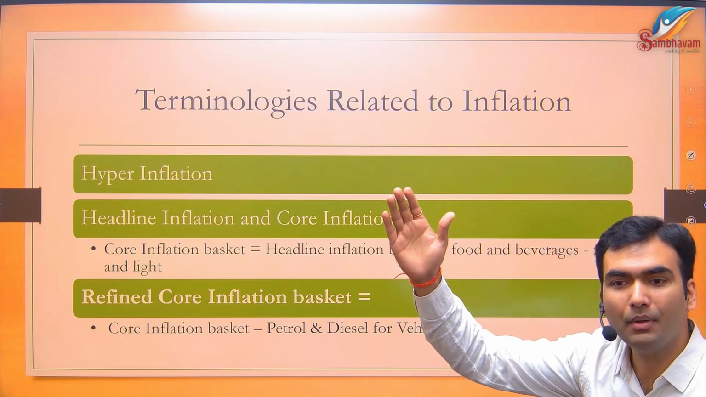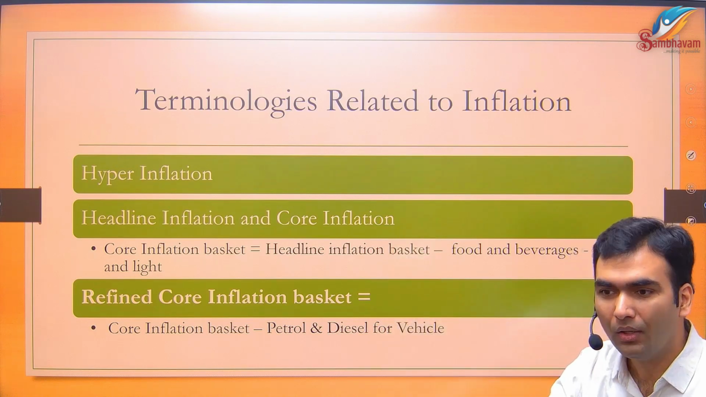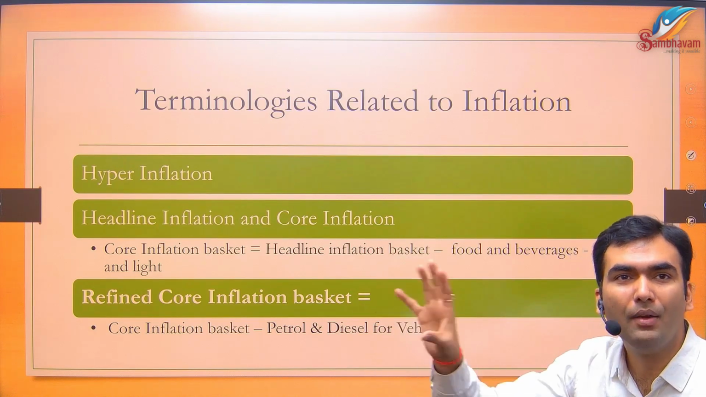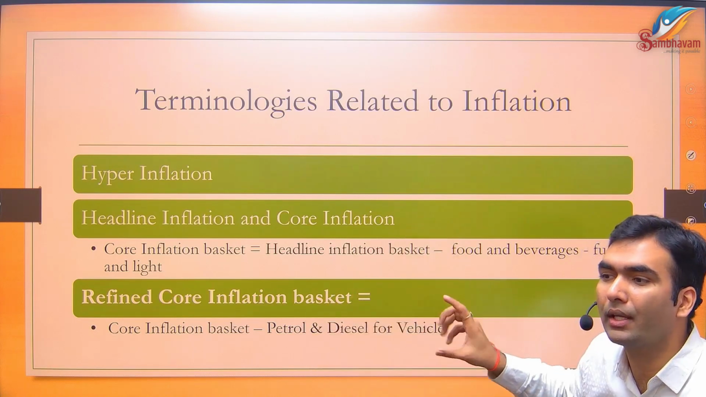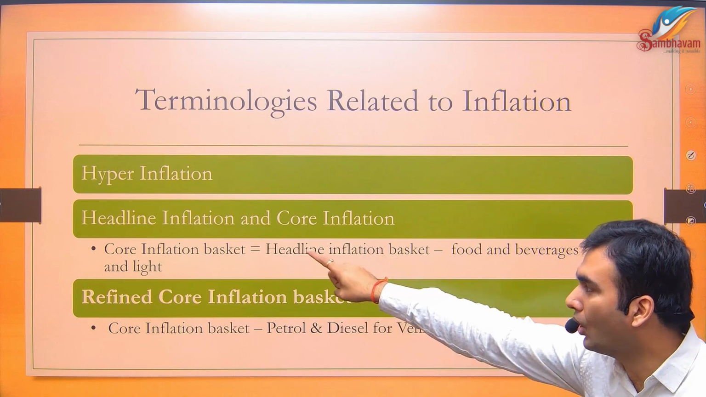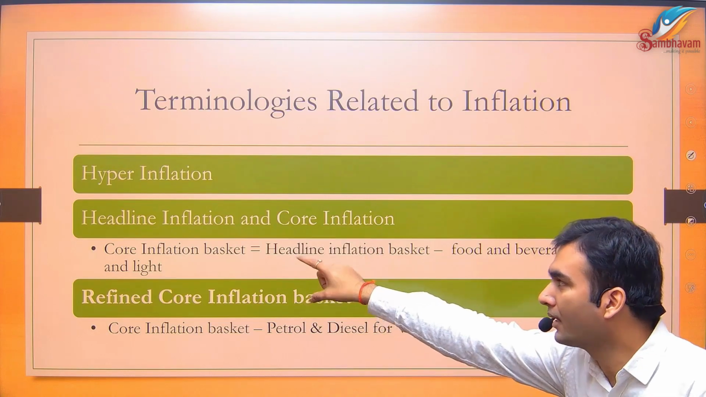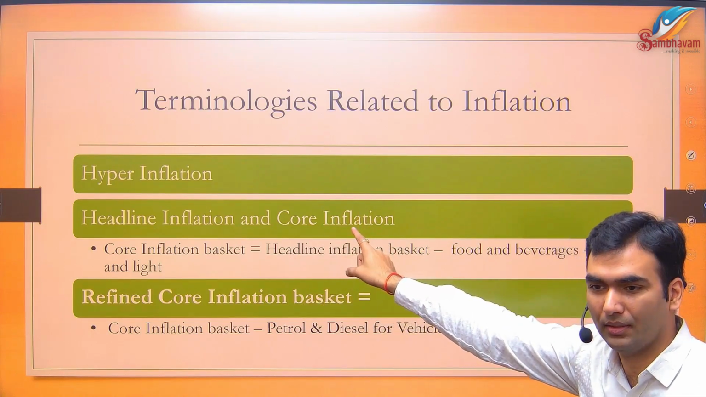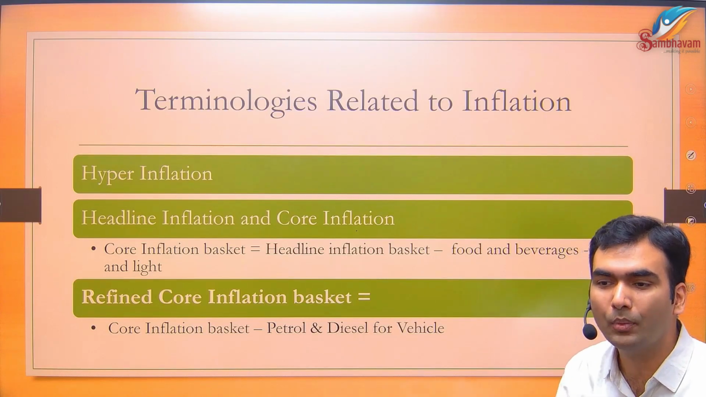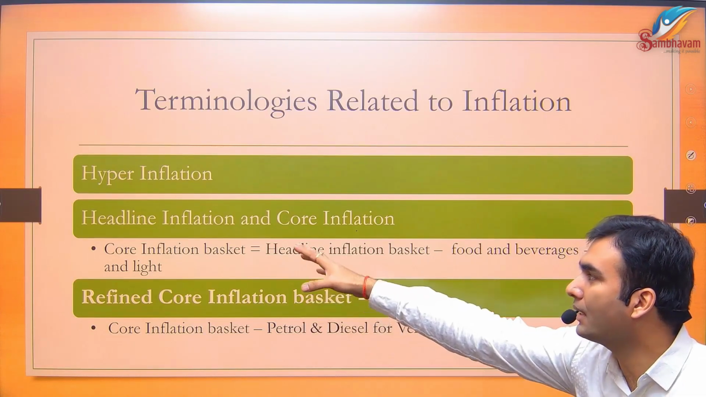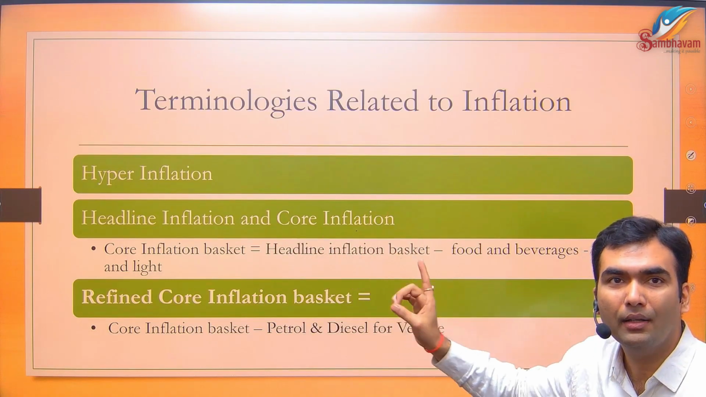These items have very high fluctuation. Sometimes it will be very high, sometimes very low, because when there is a good monsoon, the prices go down as well. So we should have an inflation basket without these two categories of items. That basket is called the core inflation basket, and the inflation based on it is called core inflation. The original basket, which had all the items, is now known as the headline basket, and that inflation is called headline inflation.